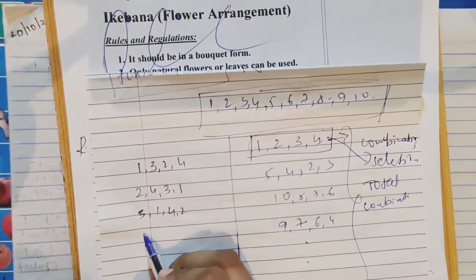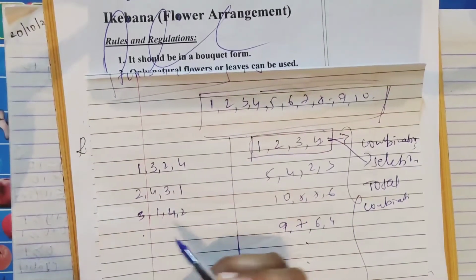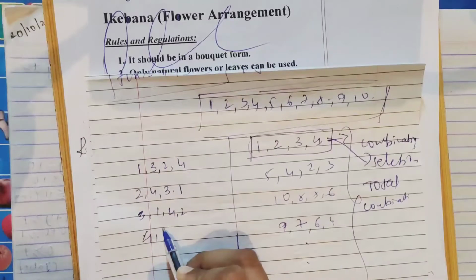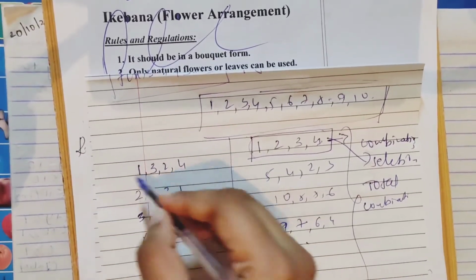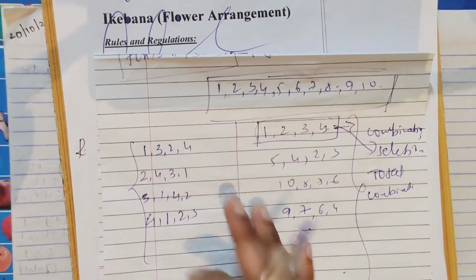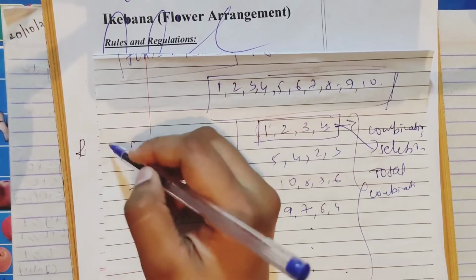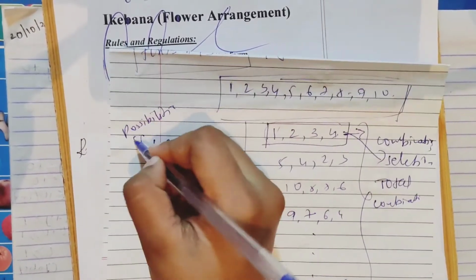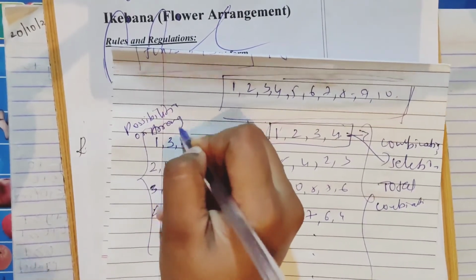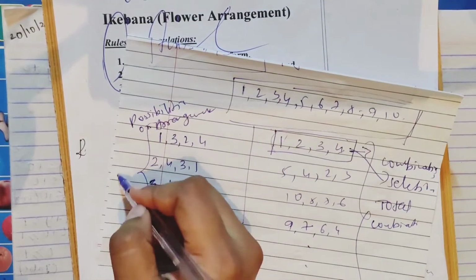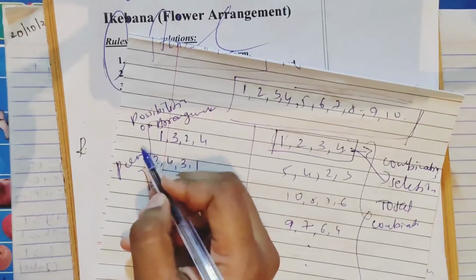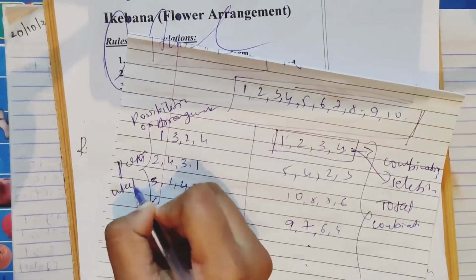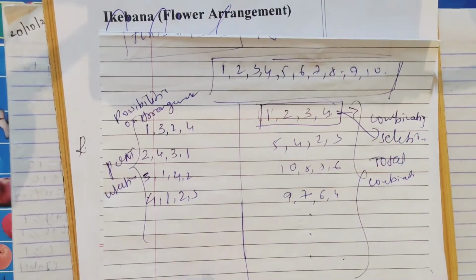Even one more possibility, 4, 1, 2, 3. Like this you'll get many possibilities, right? In this you'll get various possibilities, or you can say arrangements. These arrangements are called permutations.